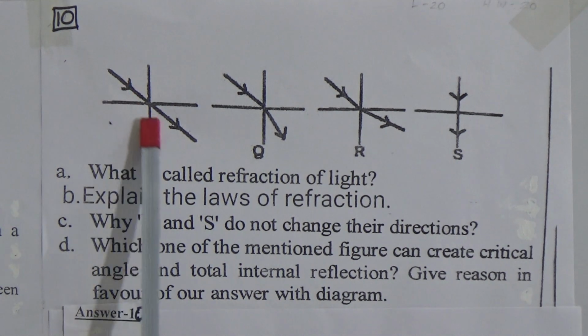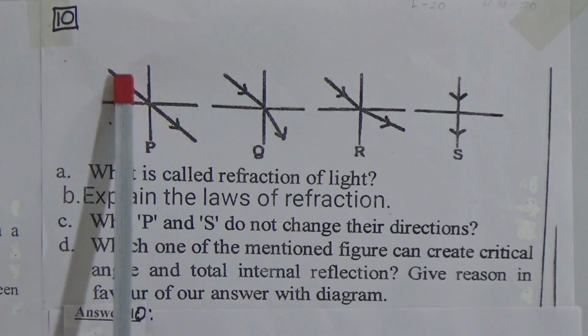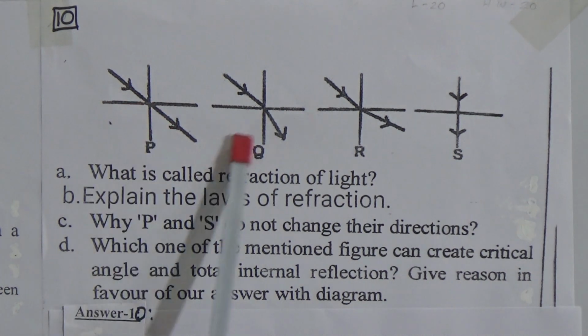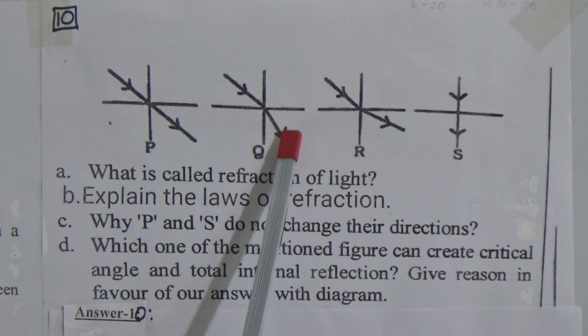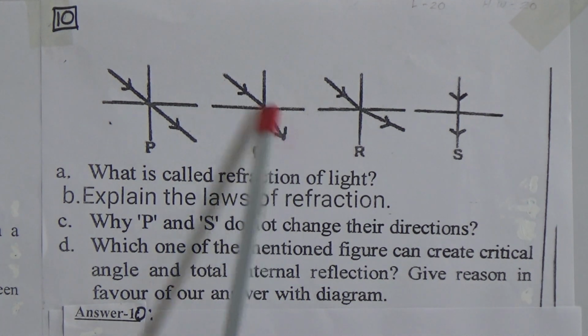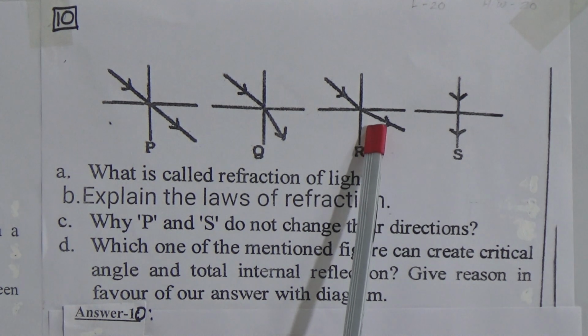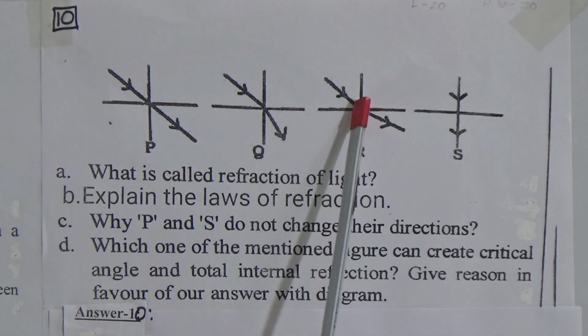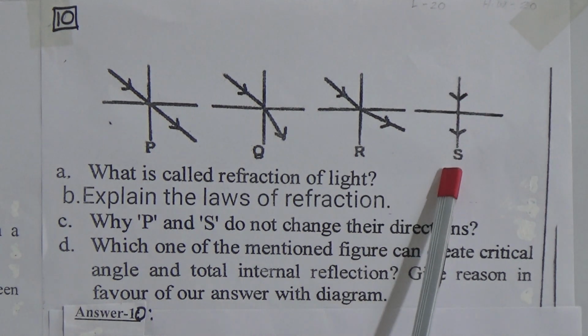There is no changing direction, that means both are same medium, and here light is coming and the refracted angle is lesser than the incident angle. Here the refracted angle is greater than the incident angle, and here no change, light goes through the normal.